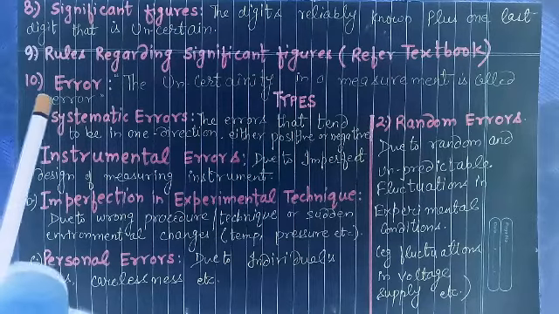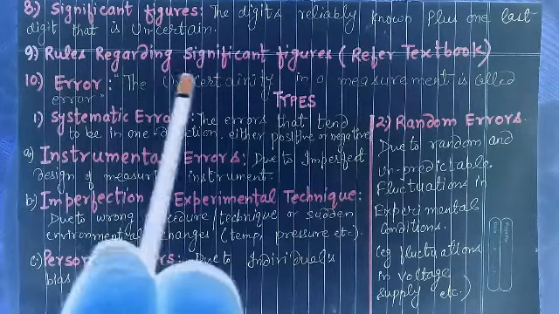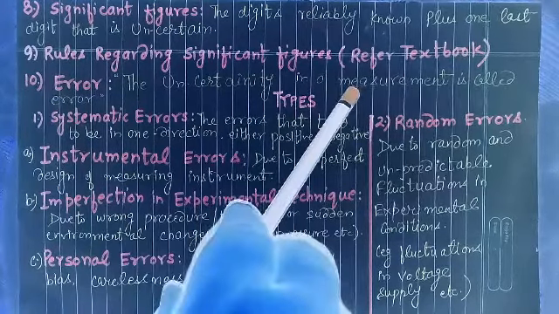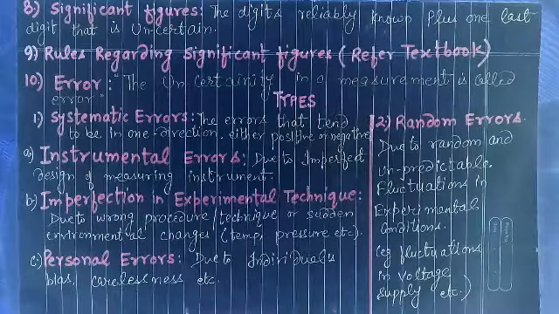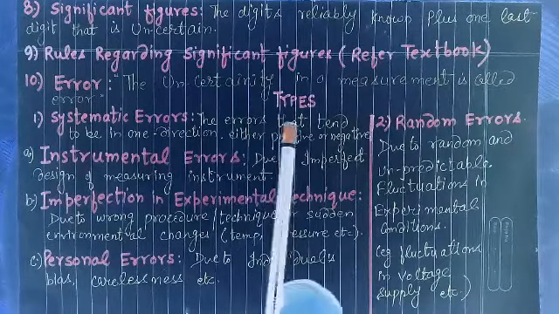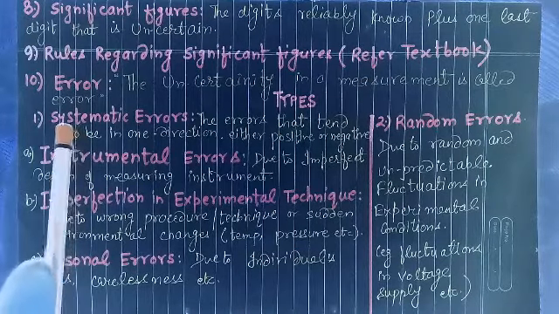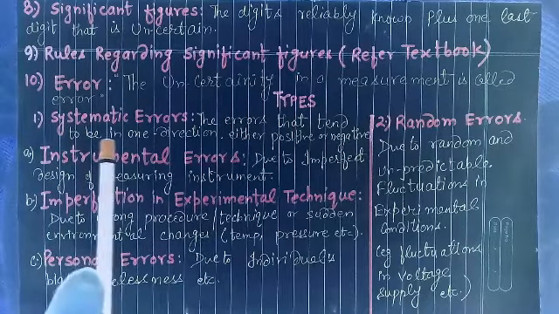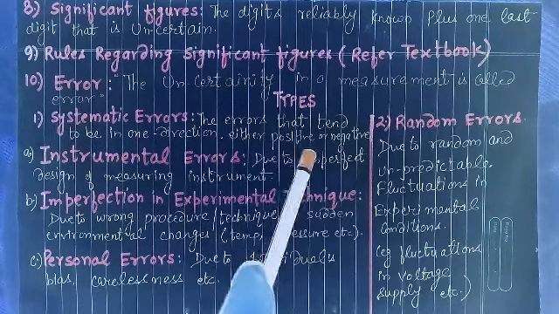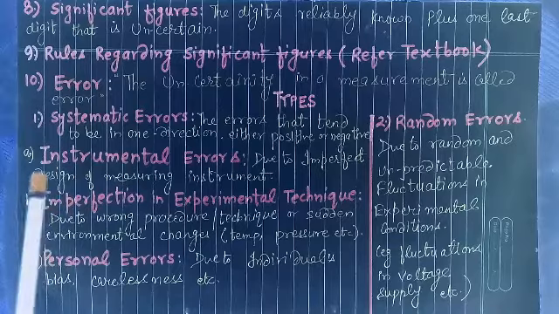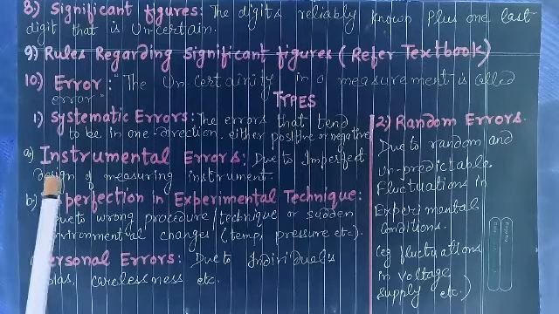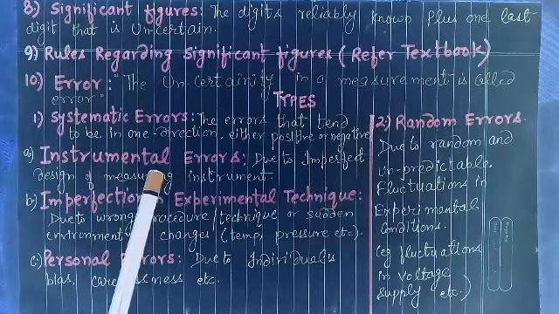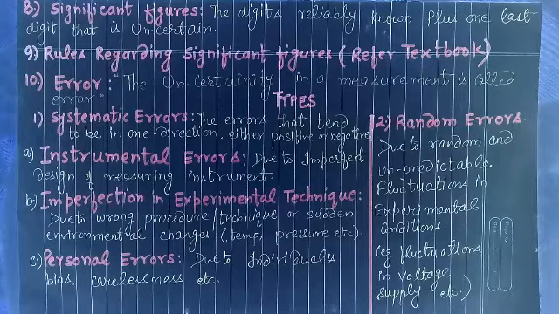Then next topic we have error. The uncertainty in a measurement is called error. Types of errors. Number one, we have systematic errors. The errors that tend to be in one direction, either positive or negative. These are further divided into instrumental errors, when the fault lies with the fabrication or designing of the instrument itself.